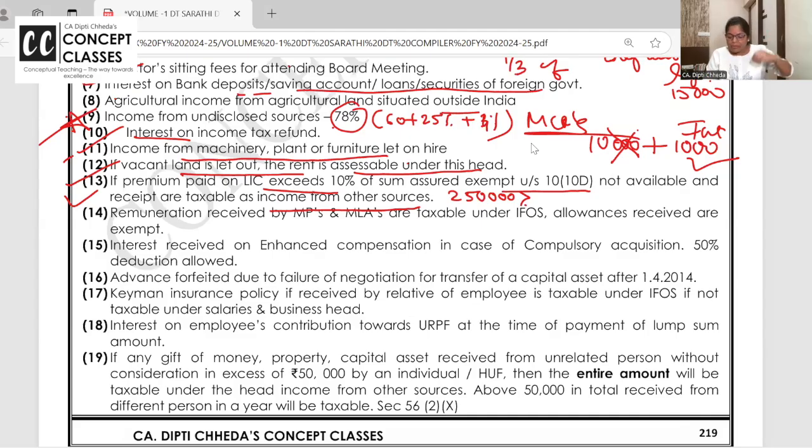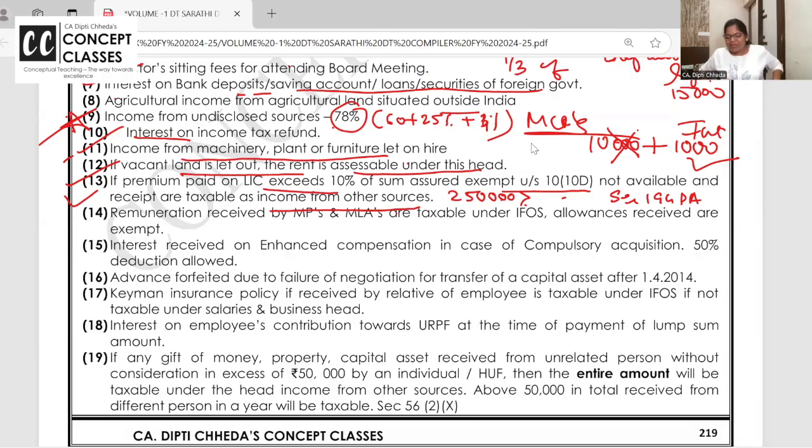Whenever it is taxable, you remember, we have also done section 194DA. If the LIC on maturity is taxable above 1 lakh, then TDS is also going to be deducted. Please link this up. So right now what I am saying, if it is ULIP, it will be taxable under capital gain. But any other LIC on maturity, if it is exempt under 10(10D), no problem.